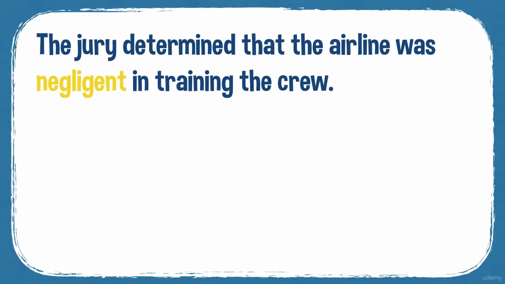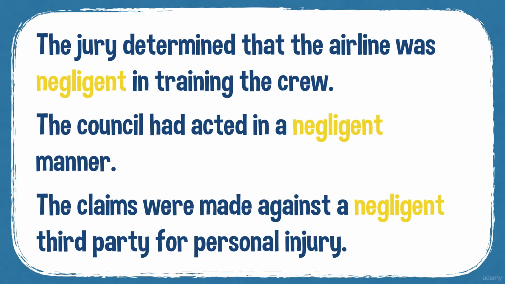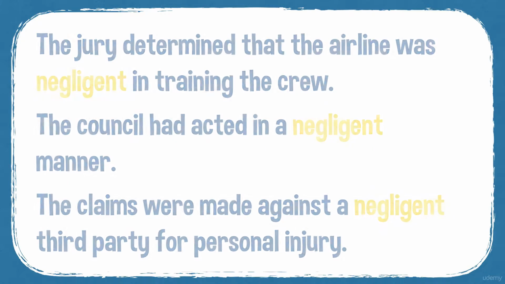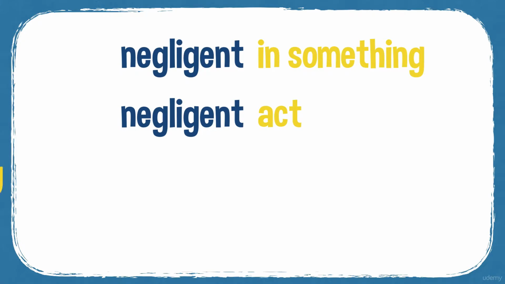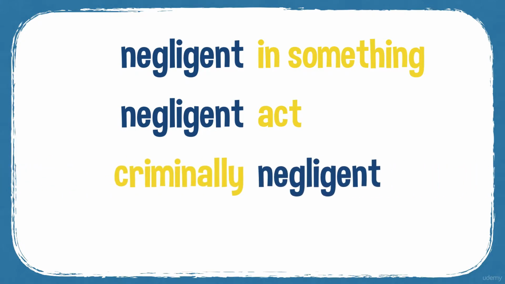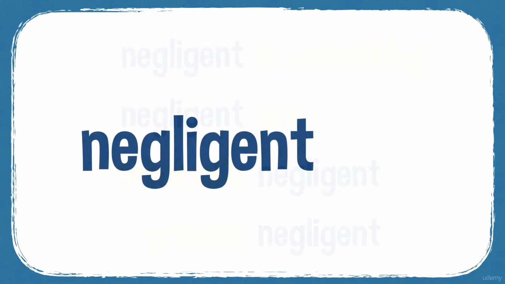Here's some more examples. The jury determined that the airline was negligent in training the crew. The council had acted in a negligent manner. The claims were made against a negligent third party for personal injury. So you can be negligent in something. You can commit a negligent act. You can be criminally negligent, grossly negligent. So that's, if you're negligent in a very big way, you are grossly negligent. And the noun of negligent is negligence.